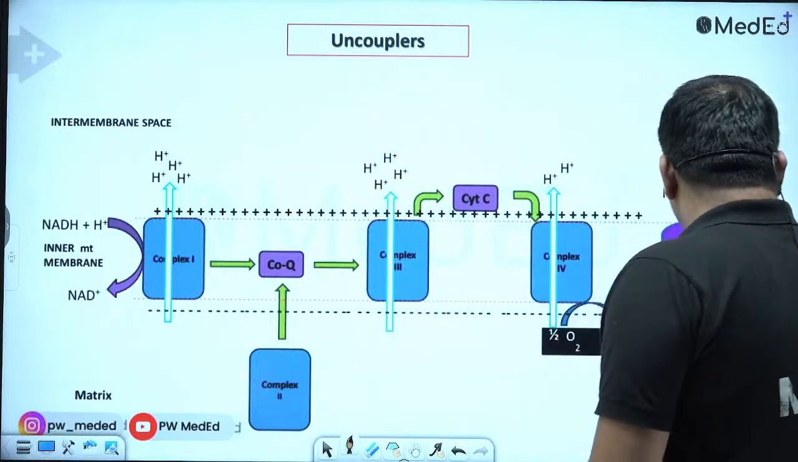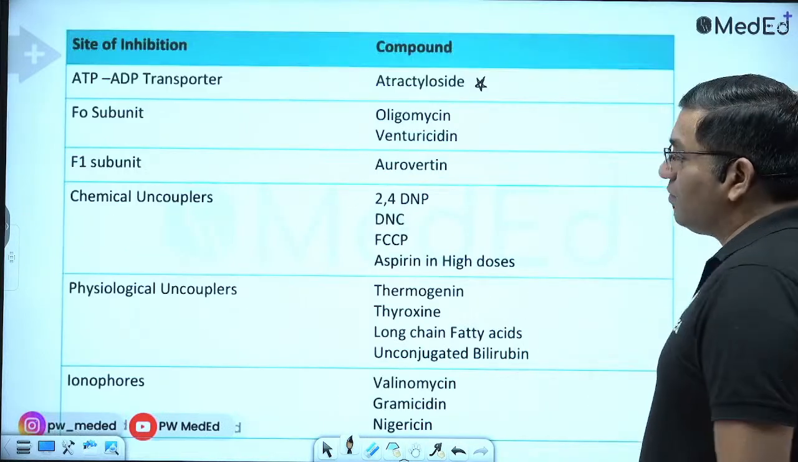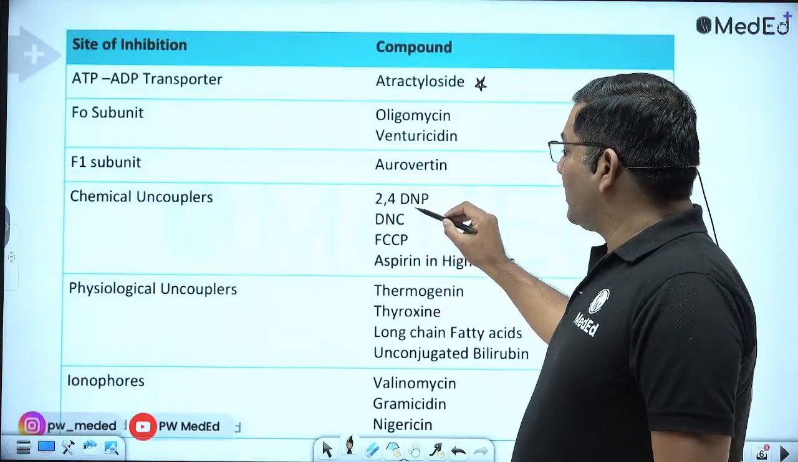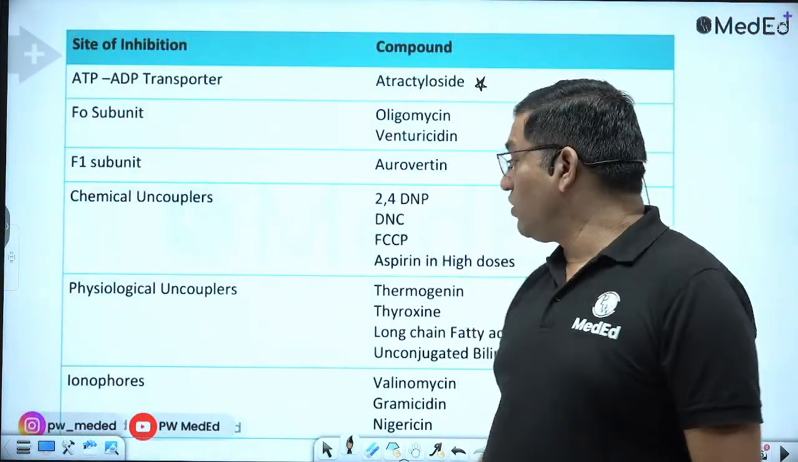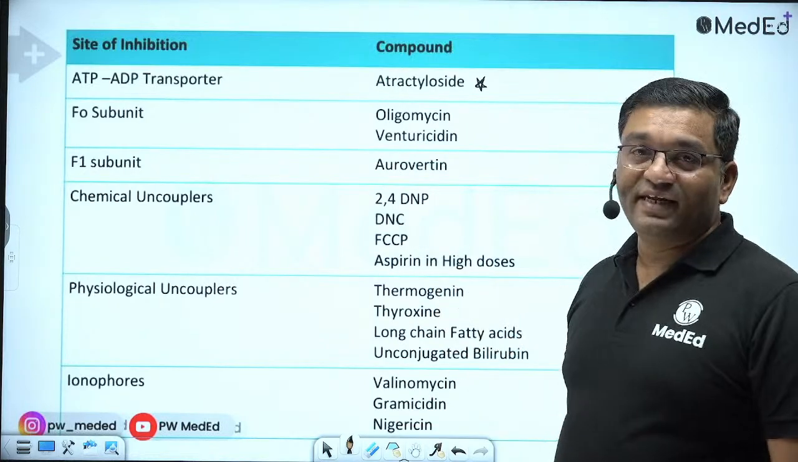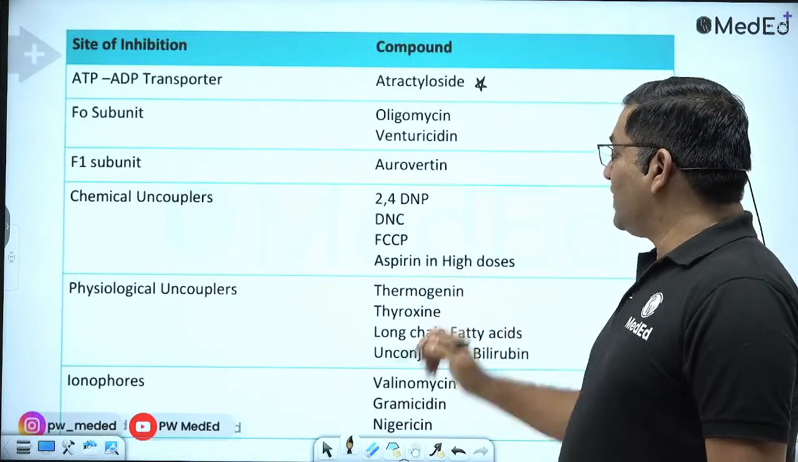So there are various uncouplers. They are known as physiological uncouplers and chemical uncouplers. Chemical uncouplers include 2,4-dinitrophenol, dinitrocresol, then fluorocarbonyl cyanide phenylhydrazone, that is FCCP, and aspirin in high doses.